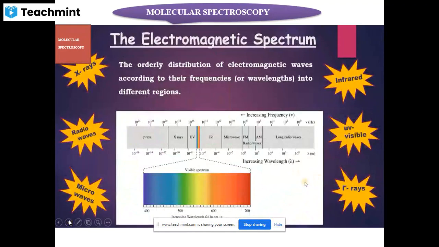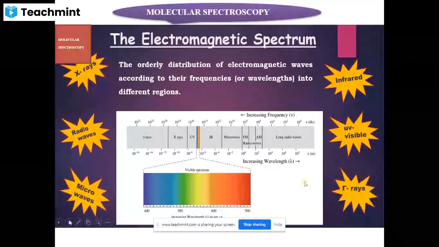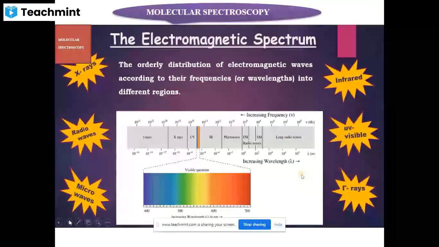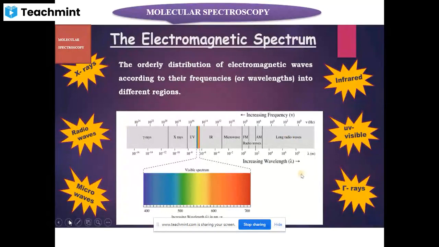Now we know that depending upon the frequencies or wavelengths, electromagnetic radiations are classified into different types like radio waves, microwaves, infrared, UV visible, gamma rays, X-rays, etc. An arrangement of these different electromagnetic waves, either in the order of their frequencies or in the order of their wavelengths into different regions, is called an electromagnetic spectrum.